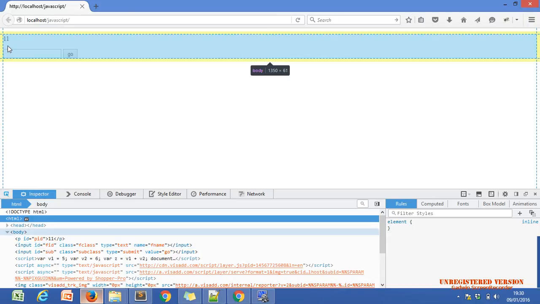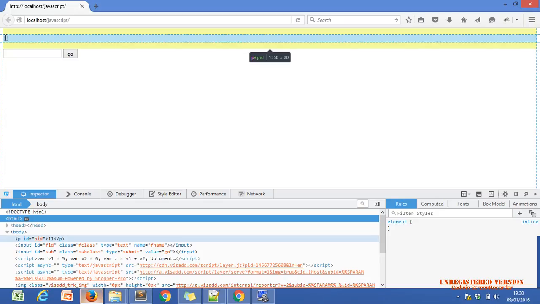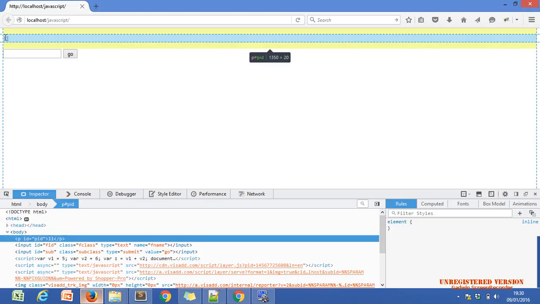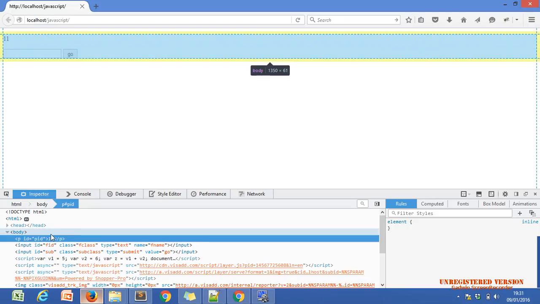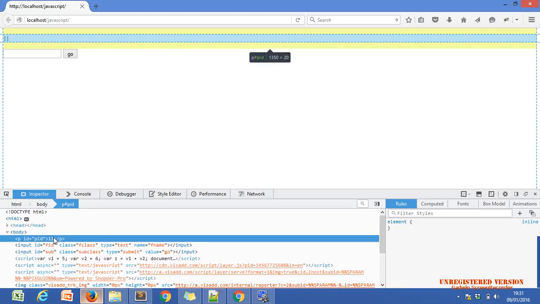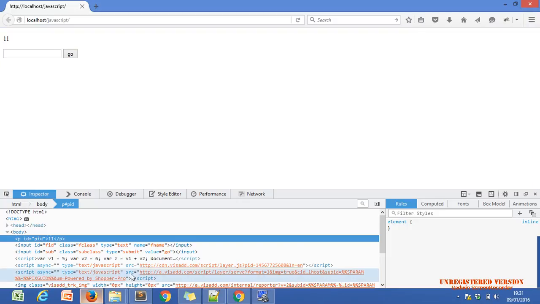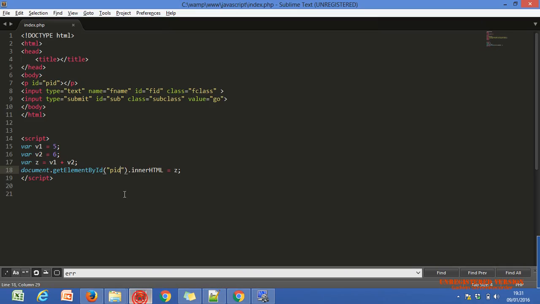You can find the 11 within the p tag. Can you see this line, Nazar and Khushi? Where is 11, Khushi? Yeah, 11 is in between the p tag. How do we just do that?